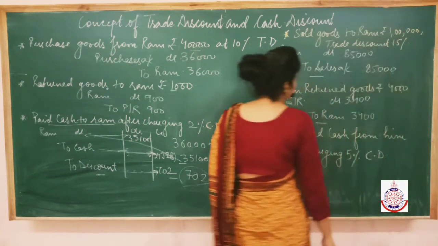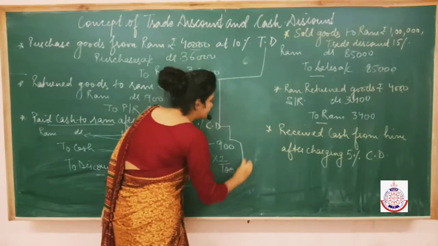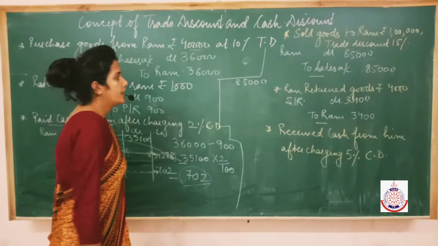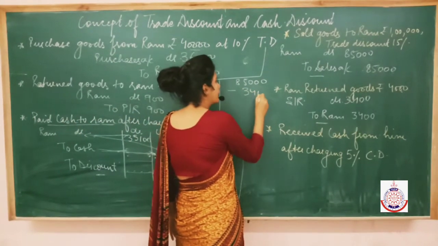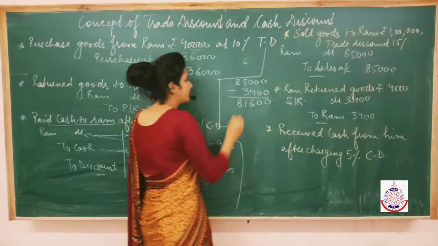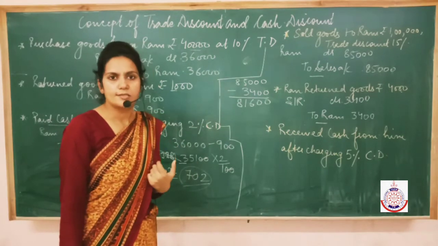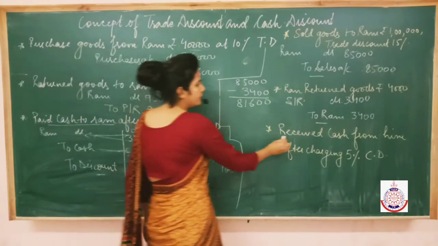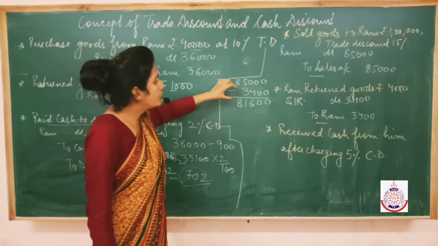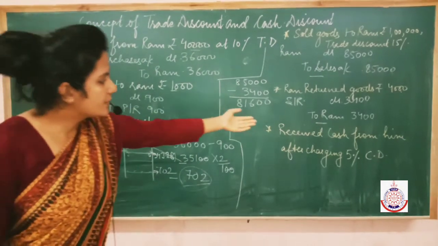Now see. Let me just make a small box here to make you understand. We sold goods of rupees 85,000 to Ram, correct? Then Ram returned goods of rupees 3,400 to us, correct? So now how much amount actually we have to receive from him? 81,600. Now this is the net amount which Ram has to pay to us, got it? Now read the next line. Received cash from him after charging 5% cash discount. Now Ram has to give 81,600 to us and we have given 5% cash discount to him.